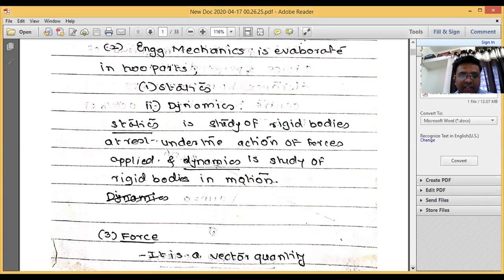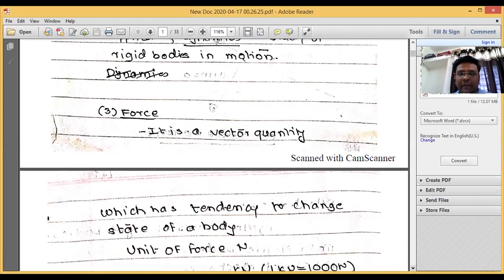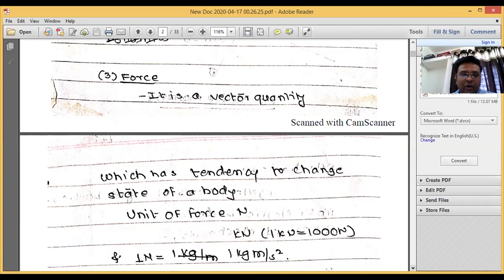Then the most important basic concept is force. As everyone knows, anything that tends to change the state of rest of the body is called force. Force is a vector quantity. F is equal to m into a is the formula for force, right? Many times I ask the question, define force. People used to say F is equal to ma. That is the formula. But what is the definition of the force? Force is nothing but a vector quantity defined by magnitude as well as direction, and anything that tends to change the state of rest of the body.